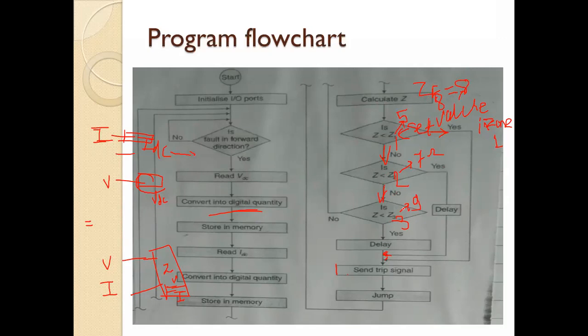Then tell me, how the relay will operate or not now? Yes. Now your fault impedance is 8. Fault impedance is 8. And the zone 3 impedance, set value of impedance is 9. And your fault impedance is less than this set value. Therefore, your relay will operate now.